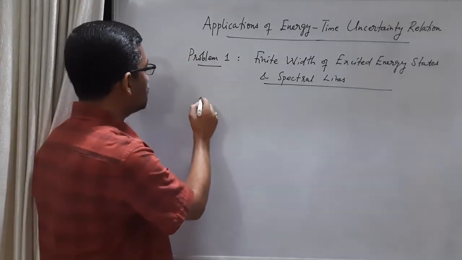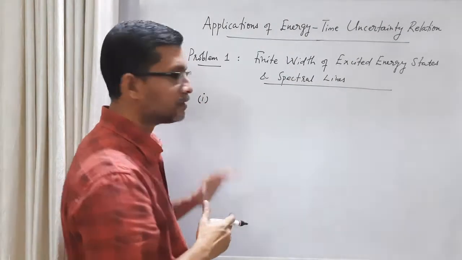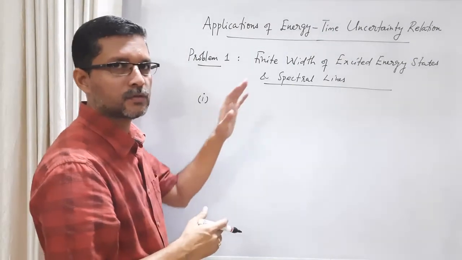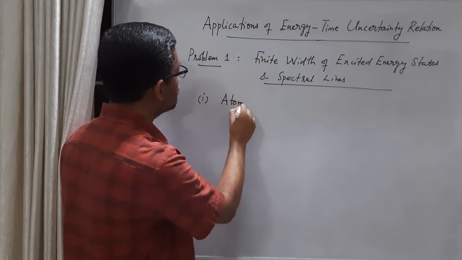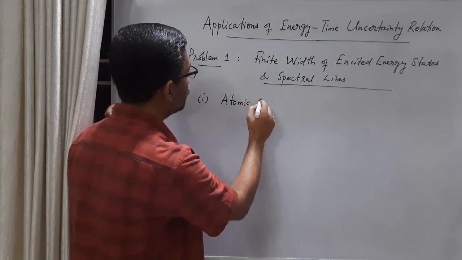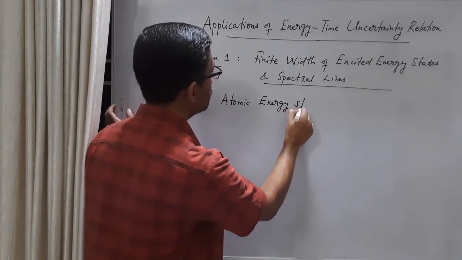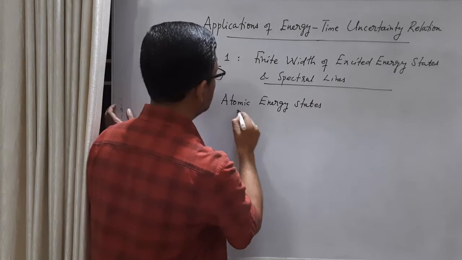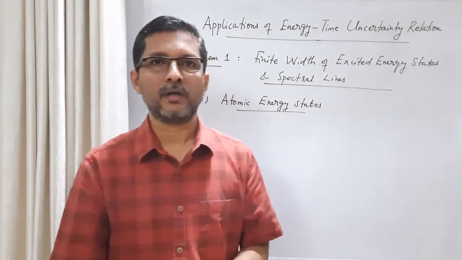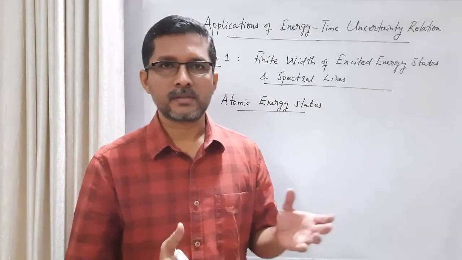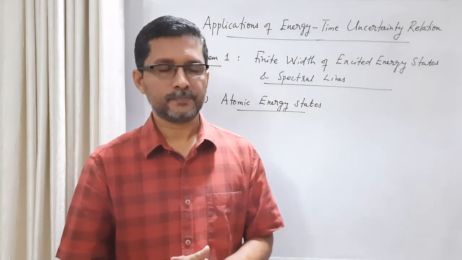So I will look at this problem in 3 steps, or let us consider 3 different types, 3 different versions of this problem. So first, let us consider atomic energy states. Okay, as we have seen in the case of, for example, Bohr atom model, consider the different energy states available for an atom.